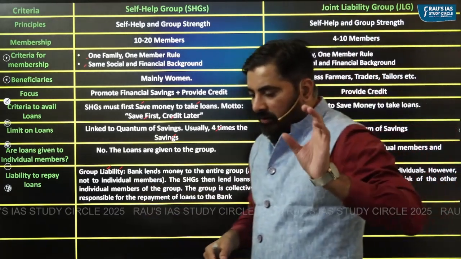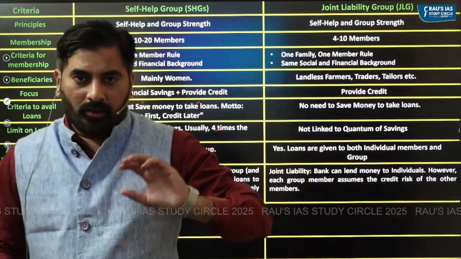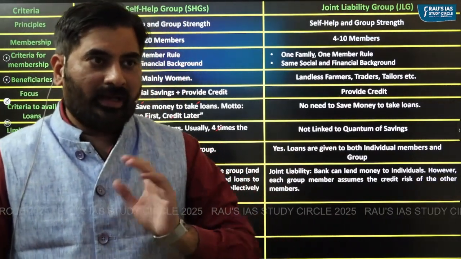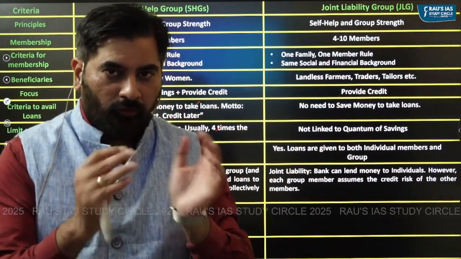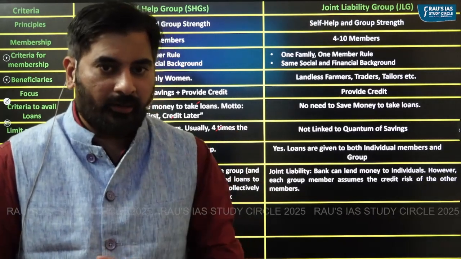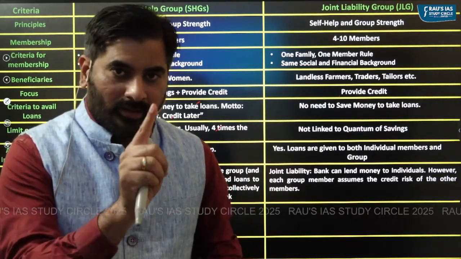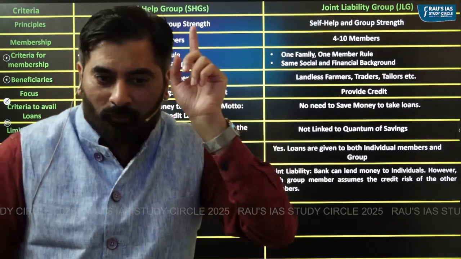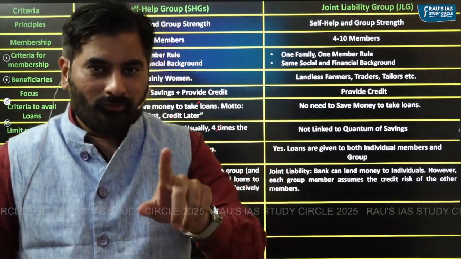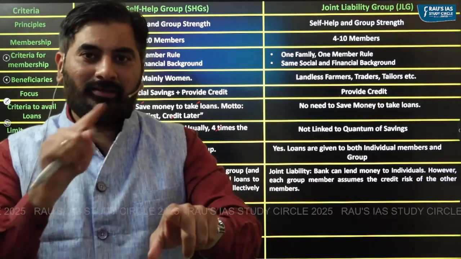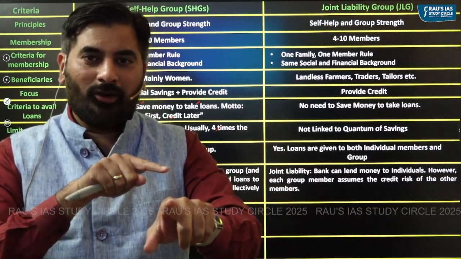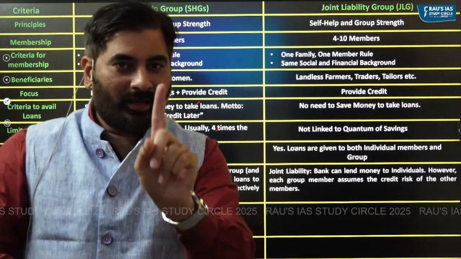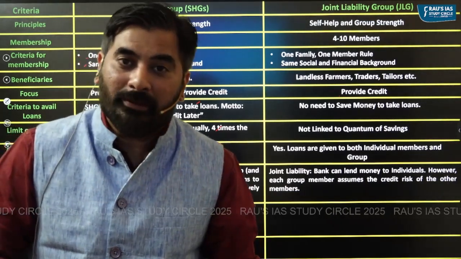What about joint liability? That is for joint liability group. In case of joint liability group, like I said, if there are 4 members in a joint liability group, one member can take a loan directly from a bank. But when this one member takes the loan from a particular bank, the other 3 members of the joint liability group also become liable for repayment of the loan taken by this one member.